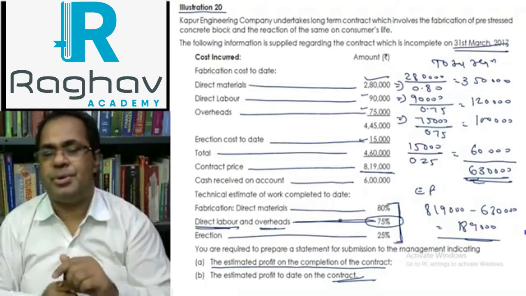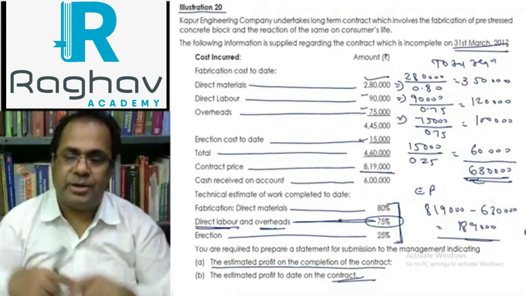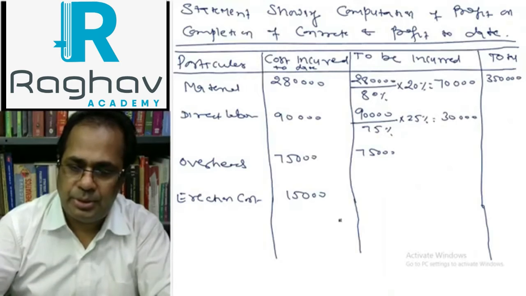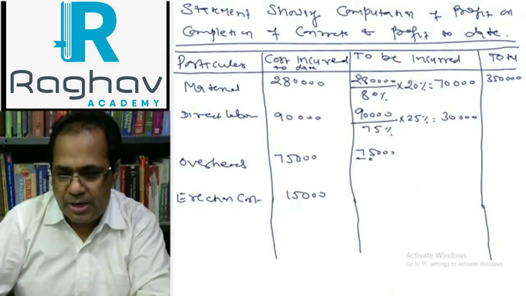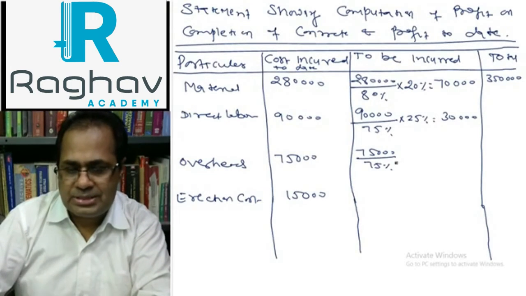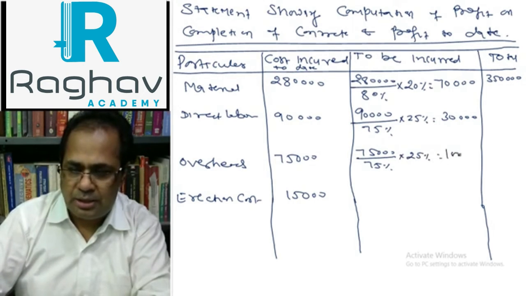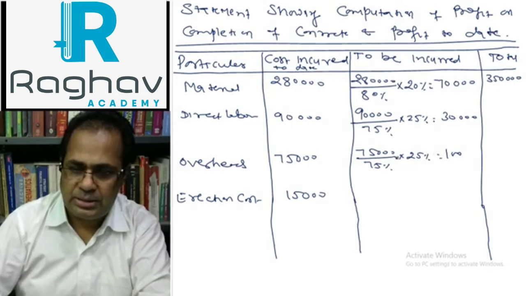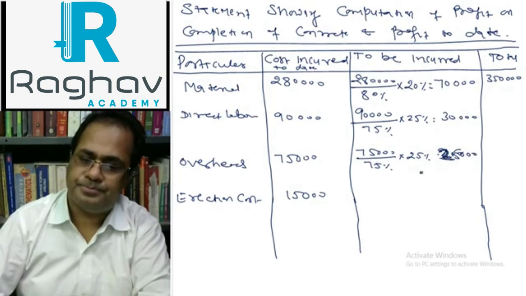Still 25% is estimated to be incurred. The total is 1 lakh, so this is 25,000.